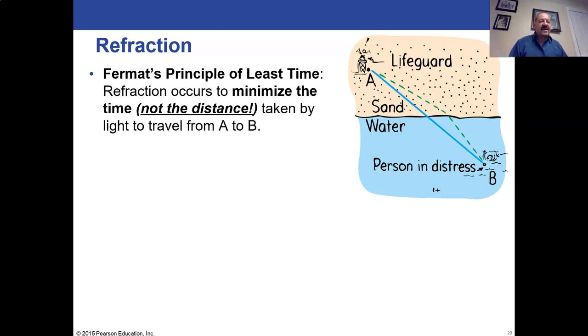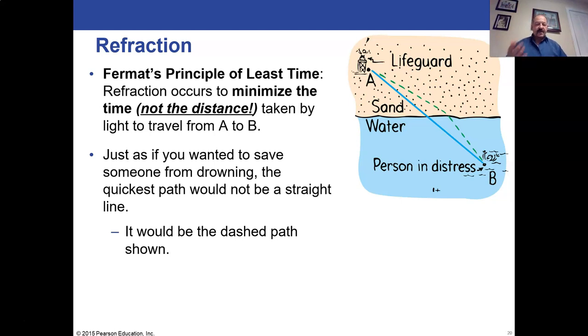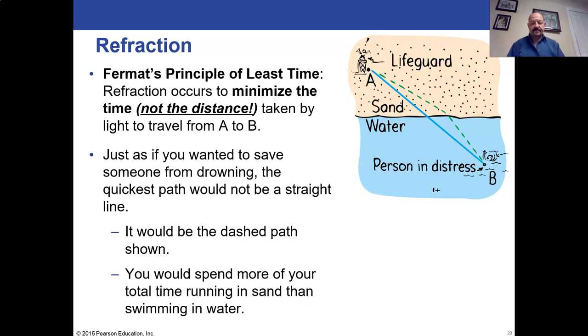And light does the same thing with air and water. Light would take the long path through the air and the short path through the water, because light goes much faster in air than it does in water. And so it's whatever will achieve the least time from one point to another if it's going through two different media. So you would take the dashed line in this case. You would take a path that's not a direct line from A to B. You would take a path where you're spending more distance in the sand running than the distance you're spending in the water swimming.